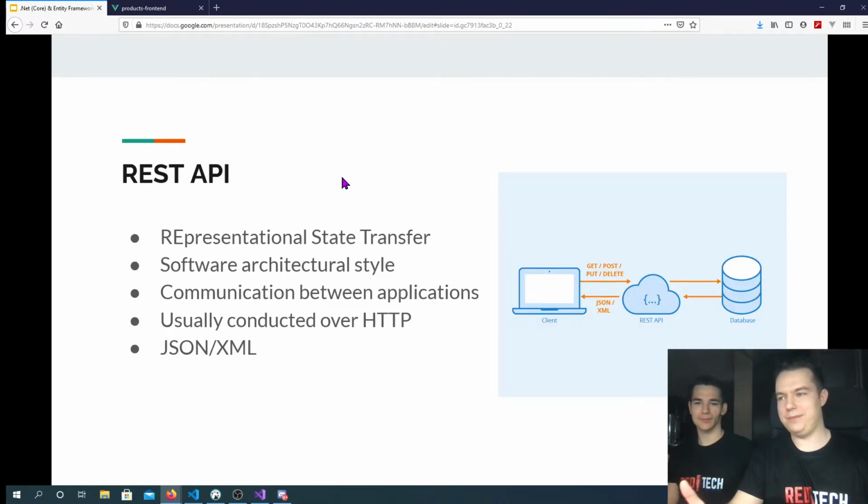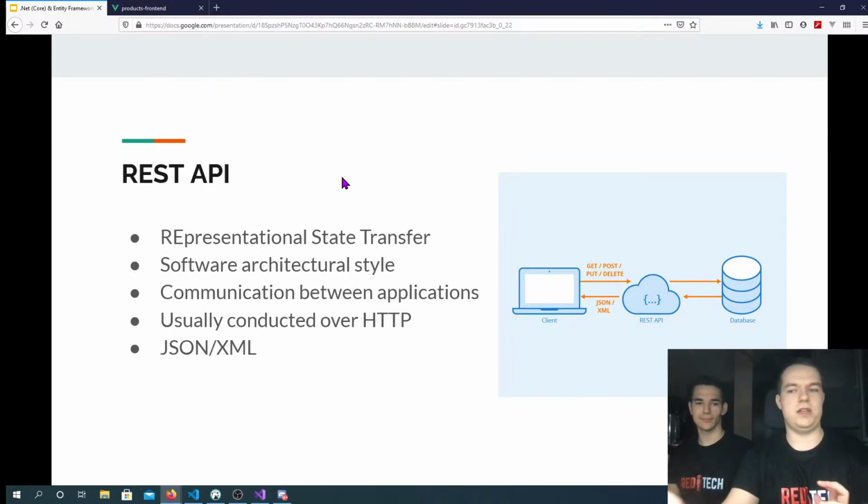Okay, so first let's start with REST API. What is REST? REST stands for Representational State Transfer. The idea of REST is that we have a client that uses our API and a server that takes requests. The client provides all the data that the server needs to process the request. The server can't save any state in it, and that makes our API easier to implement. It's a software architectural style, so it's not bound to HTTP, but usually it's conducted over HTTP.